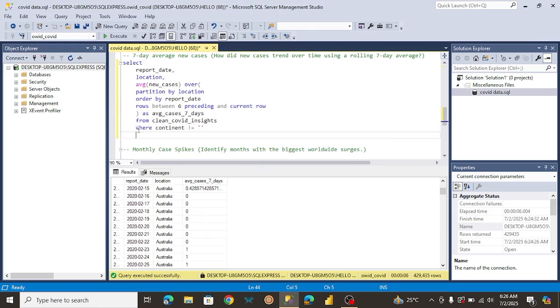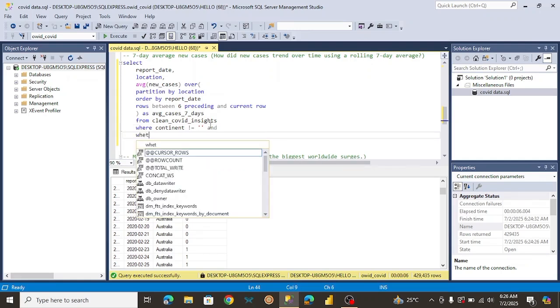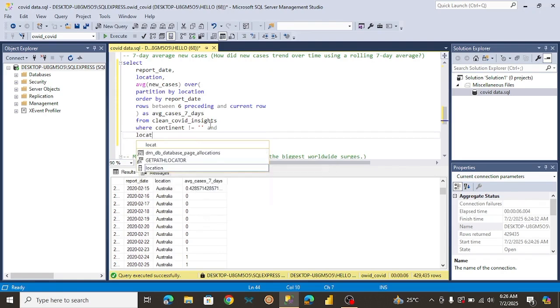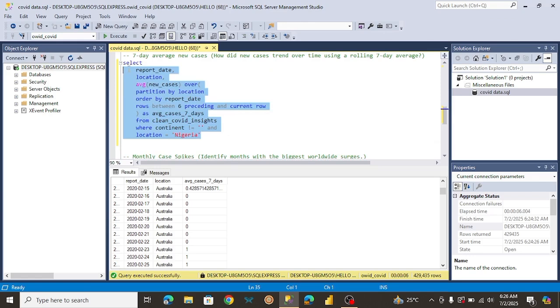And I want to filter it by a particular location, and location is equal to, let's just do Nigeria. Let's see if it will run.